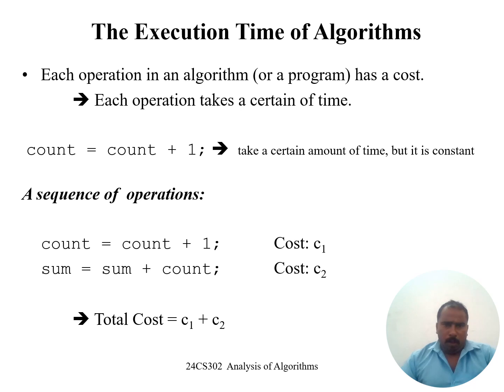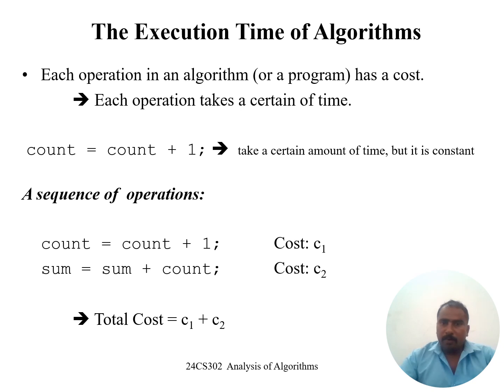Next, the execution time of algorithms. Each operation in an algorithm has a cost; each operation takes a certain amount of time. For example, how many instructions are needed to solve a particular problem?